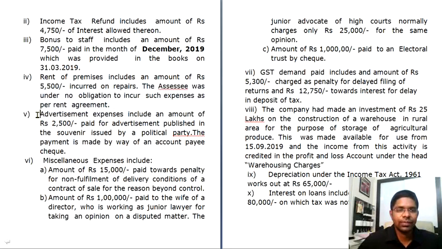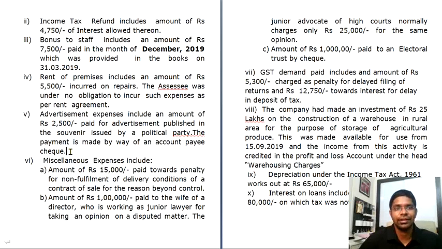The next one, fifth point, advertisement expenses include an amount of rupees 2,500 paid for an advertisement published in the souvenir issued by a political party. The payment is made by account payee cheque. However, it does not matter whether it is made through cheque or cash. The moment it is to a political party, it is disallowed under the provisions of PGBP. That is, it is disallowed by section 37.